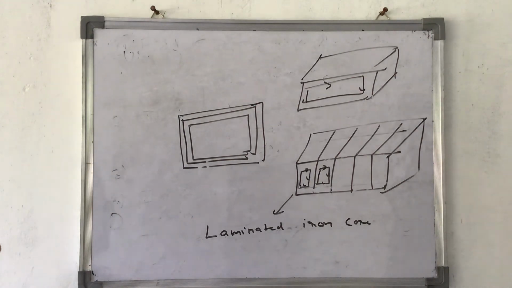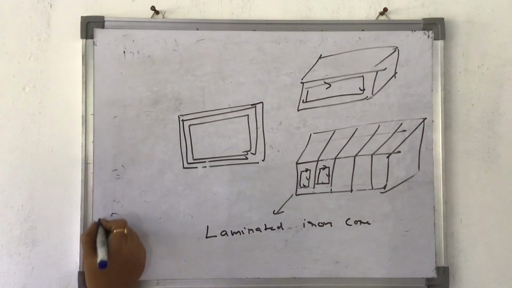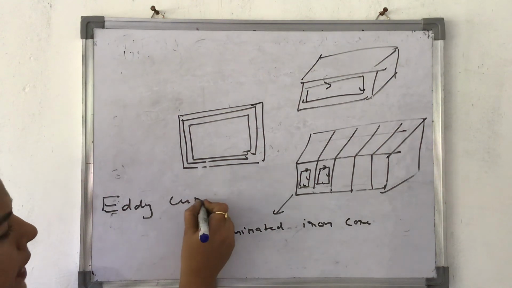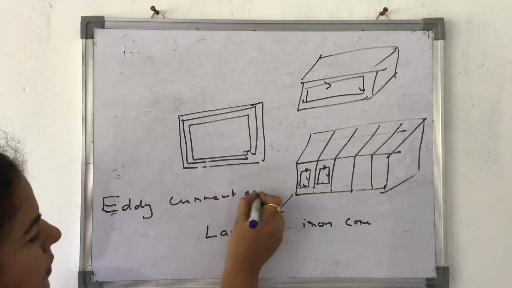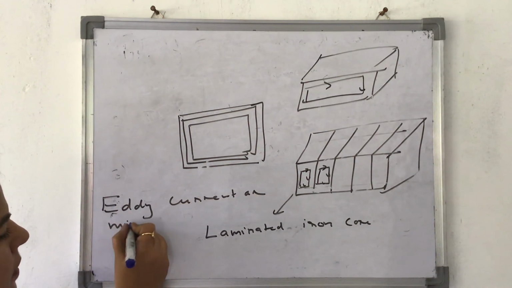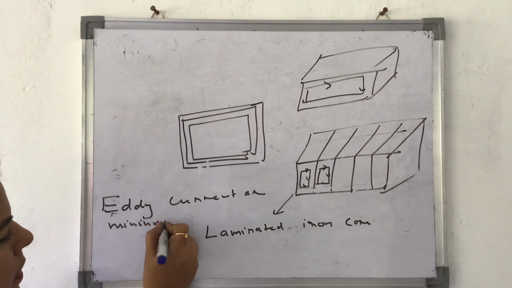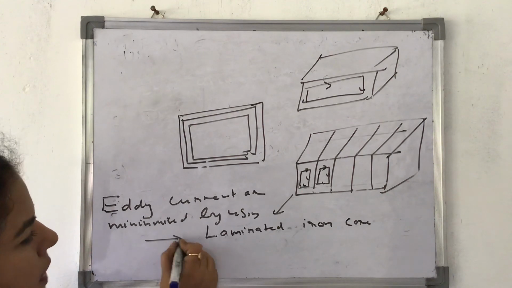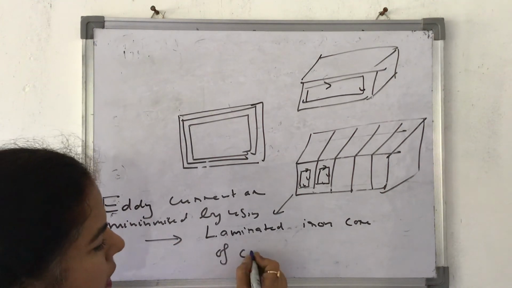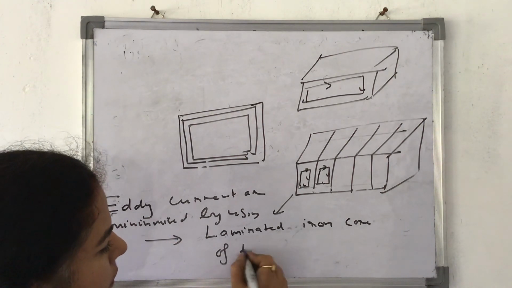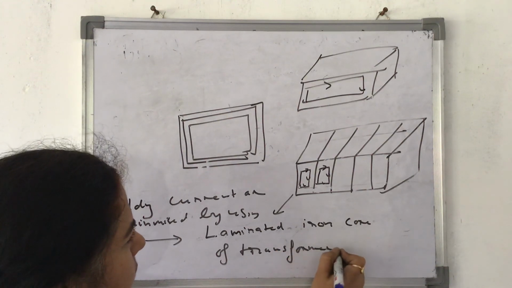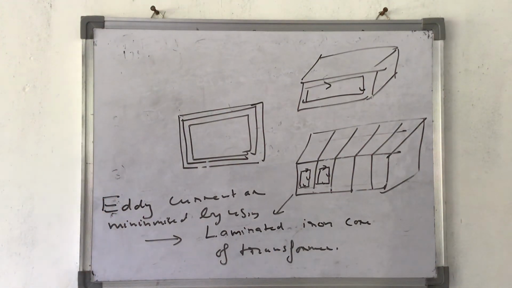So how can you minimize eddy currents? Eddy currents are minimized by using laminated core of transformer. This is what it is. Okay, that's all in this chapter.